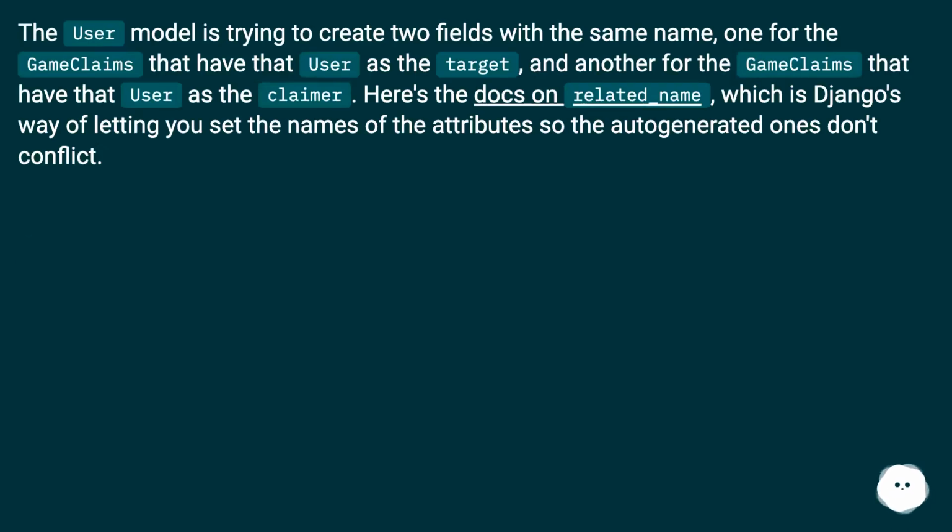The user model is trying to create two fields with the same name, one for the game claims that have that user as the target, and another for the game claims that have that user as the claimer. Here's the docs on related_name, which is Django's way of letting you set the names of the attributes so the auto-generated ones don't conflict.